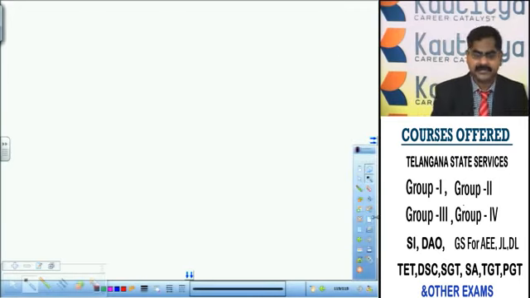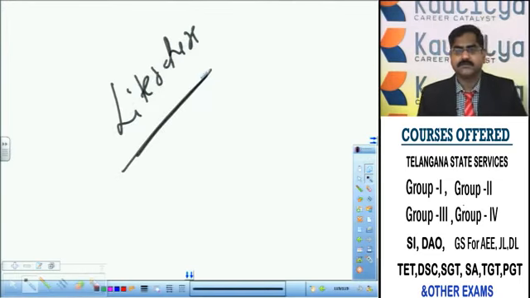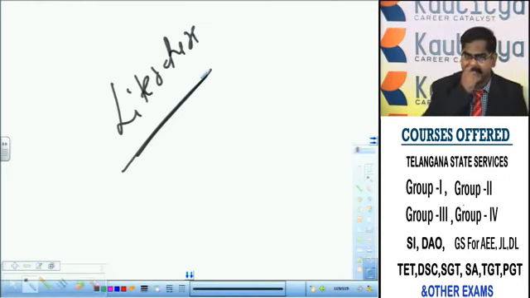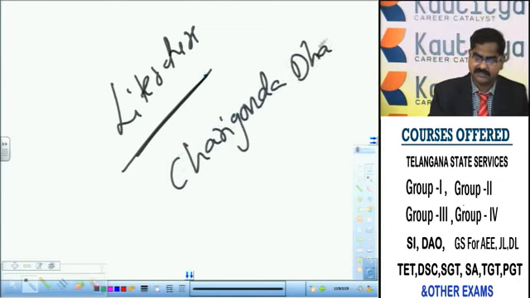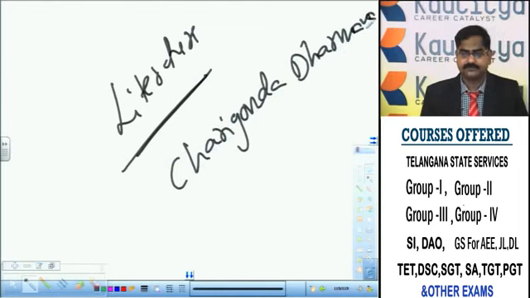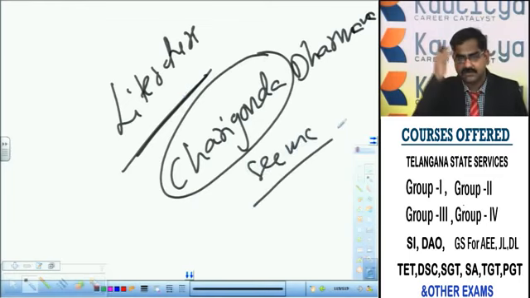And let us talk about the literature during the Qutb Shahi period. Though their official language is Persian, they developed Deccani Urdu as a dialect and contributed to the flourishing of Telugu language and literature. The first Telugu poet related to this age is Cherigonda Dharmana. He is related to Cherigonda Seema. What is meant by Cherigonda Seema at that time? Today the Mahabubnagar area is called Cherigonda Seema.